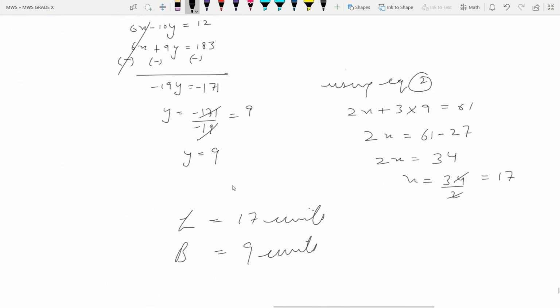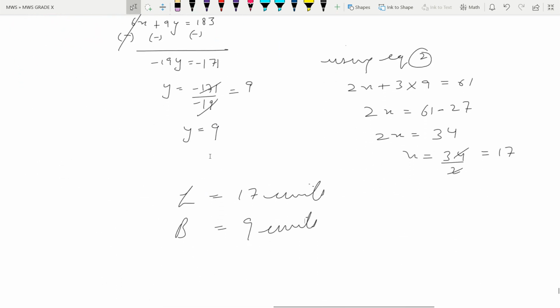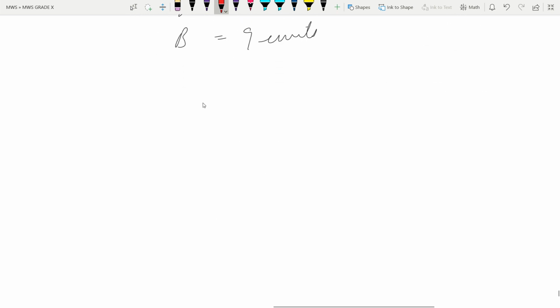Okay, so done. So now we need to start with our next exercise 3.6. Let's start. Today it will be a little big video, a little big lecture for you. Assume that I am taking 2 lectures continuously today. So exercise 3.6, question number 1. Just take out this exercise. All the basic concepts are over. Now let us see what is new in the chapter.